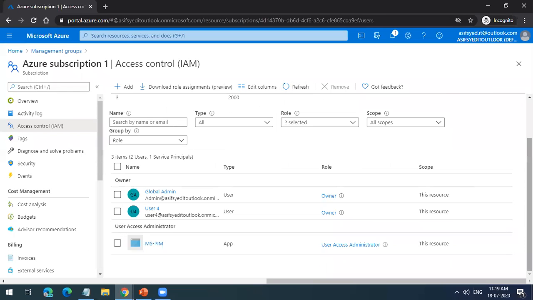So it is not enforced yet. It will come here. The user one will also come. In Azure, everything takes some time, but you will have that role also here.